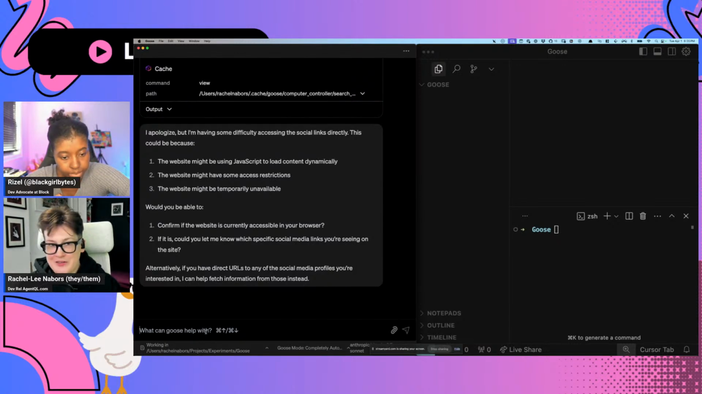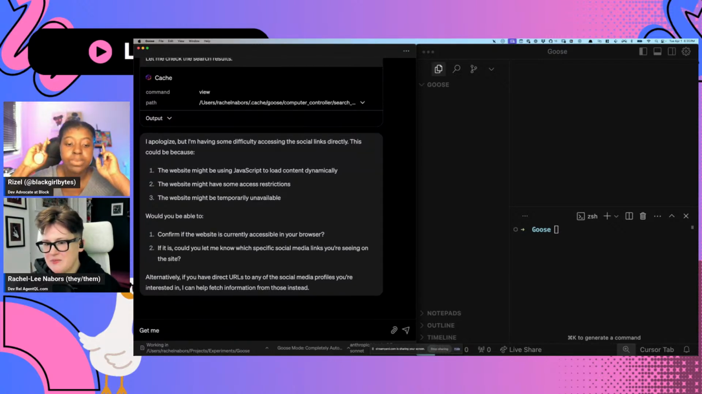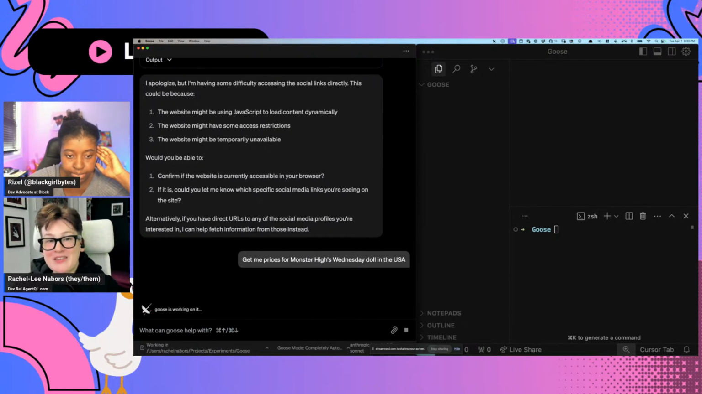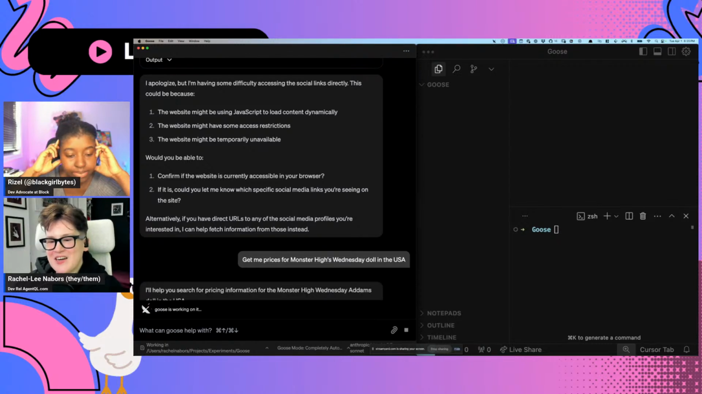I've granted it access to search. Now I'm going to ask it to go get me prices for Monster High's Wednesday doll in the USA. All right, let's see what it does. Let's just see what it does. Because Tavily should be able to search for the doll, but AgentQL should be able to extract the pricing information.